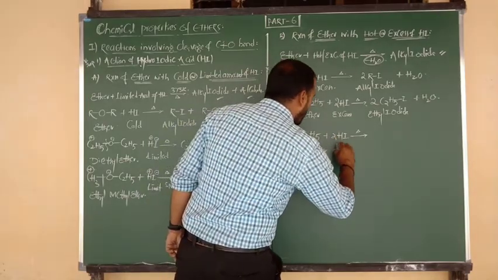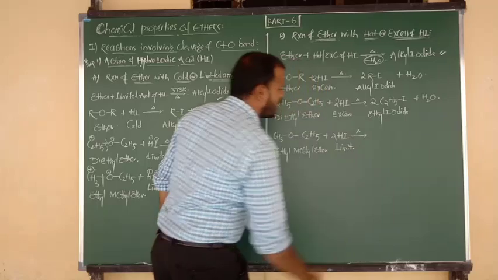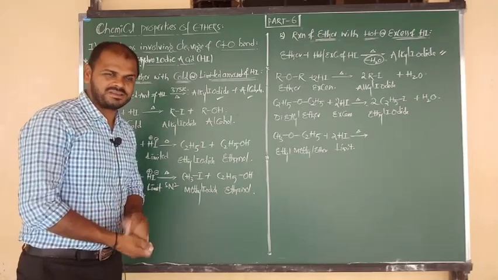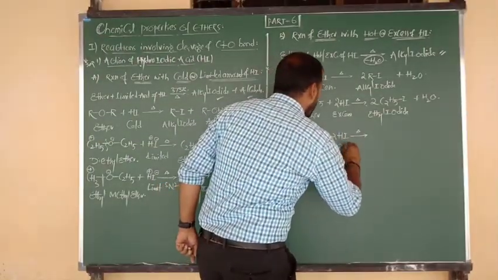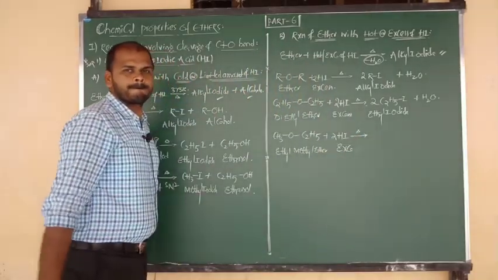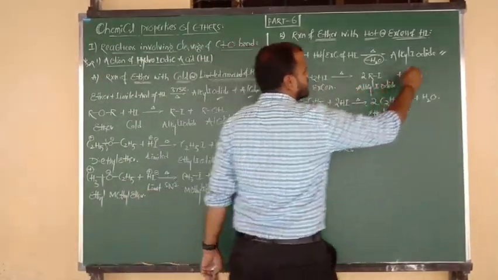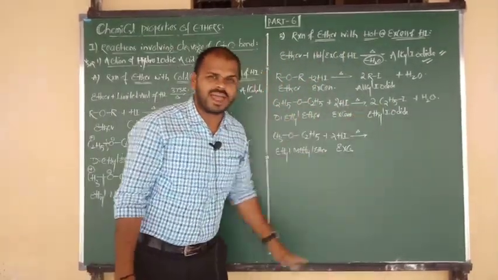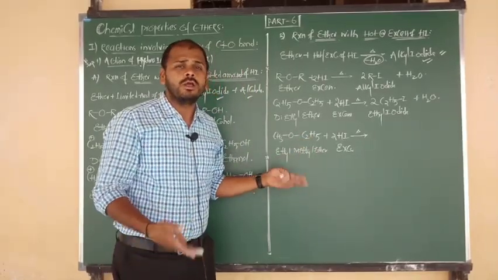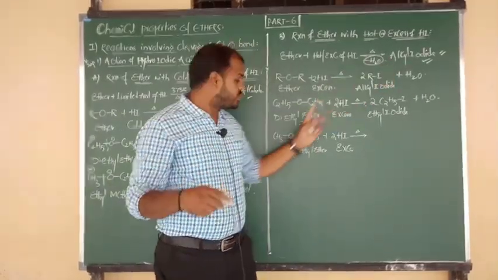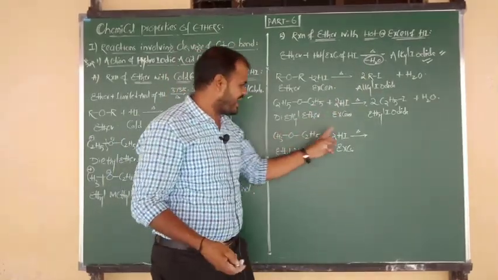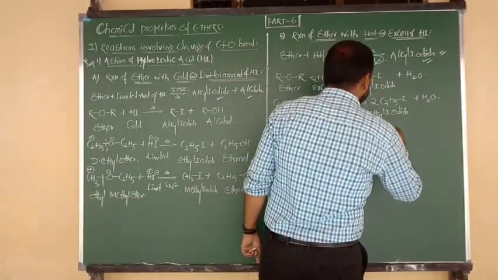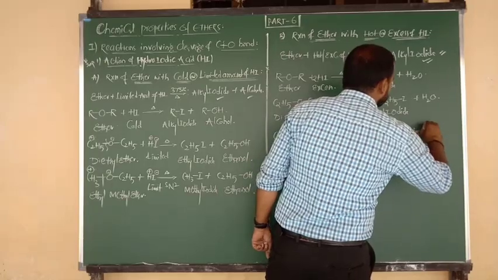It upon reaction with hot or excess of HI goes to form the product. Always which type of product? Alkyl iodide. Listen, in the earlier case two alkyl groups are same, so 2 moles of ethyl iodide. But here the two alkyl groups are different. Whatever that may be, the product should be alkyl iodide. So here you are getting 2 moles: one is methyl iodide, one more is ethyl iodide. So methyl iodide formula is CH3I, and ethyl iodide formula is C2H5I.